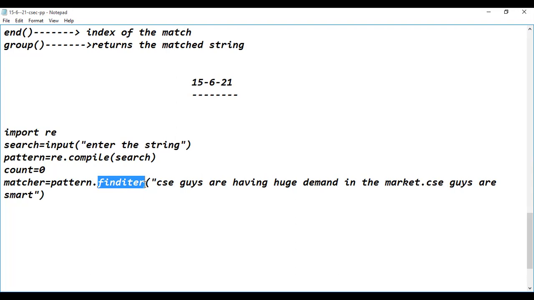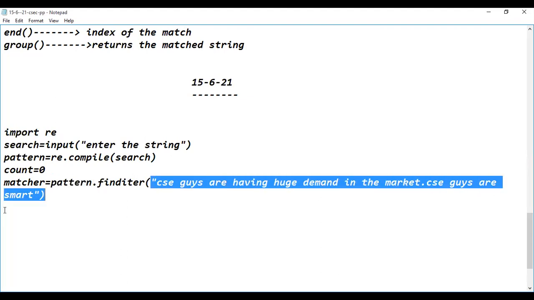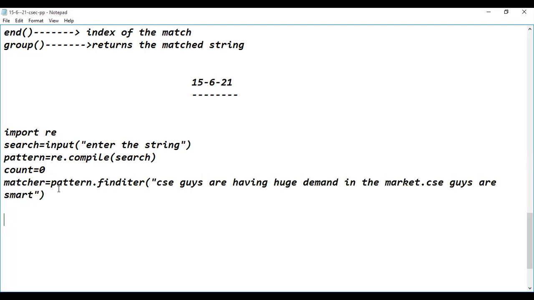So this is one approach. The second approach we can see in the second example. This is the first example you can consider. This is the format of using the find iter method on the pattern: pattern dot find iter. This particular search pattern is looked for in the target. Is it clear? Please respond. Yes, sir.